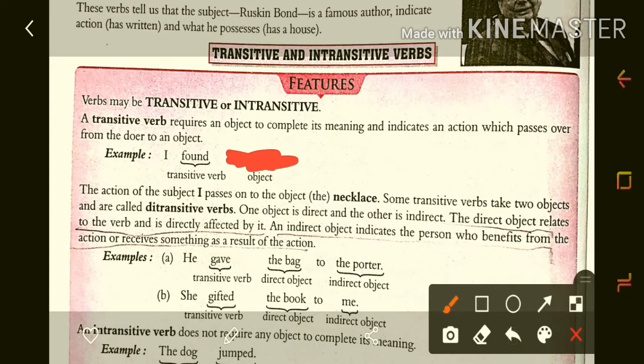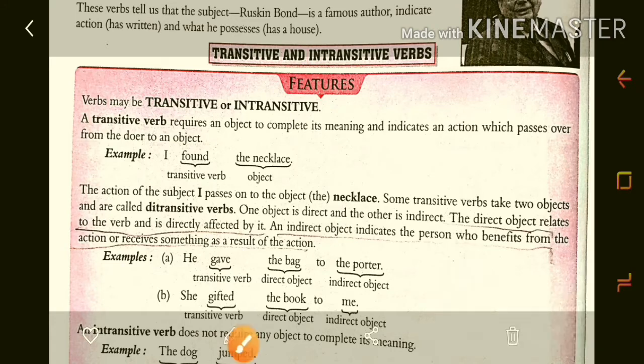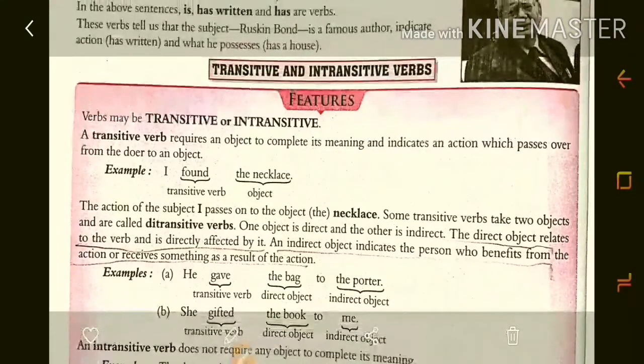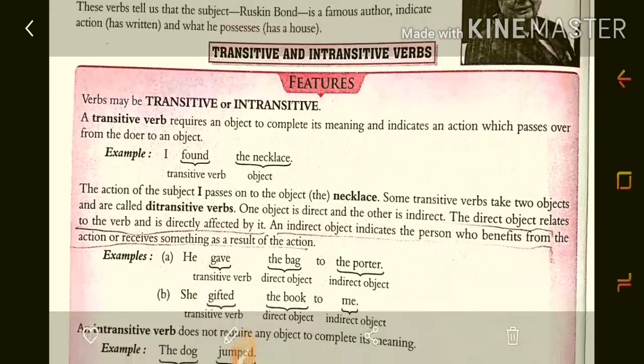What did you find? No, we can't understand. There is a need to complete the sense, so for completing that sense we need the object. Verbs like these are called transitive verbs. The action of the subject I passes on to the object necklace.